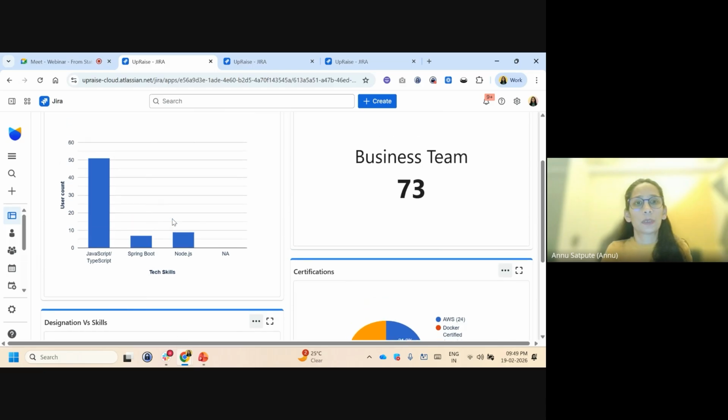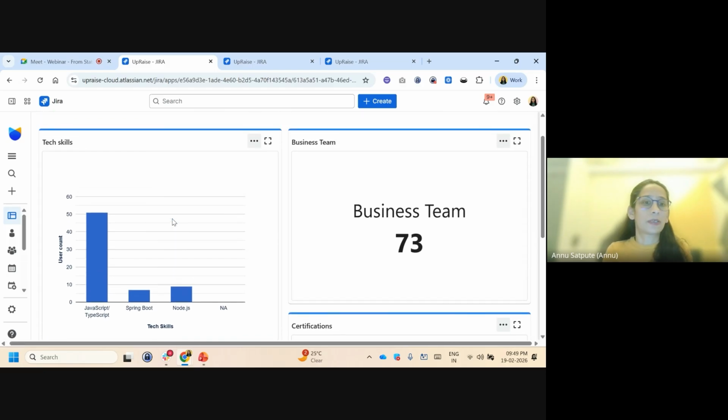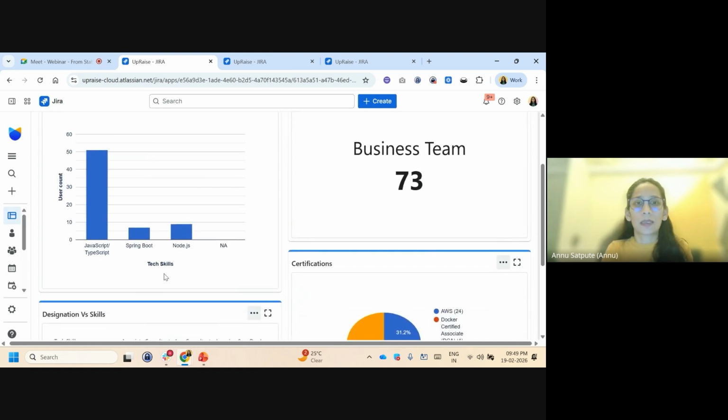So this dashboard will quickly help me make better decisions in terms of my team or any kind of data. So you can create these segments and pull that data out of the company directory into the analytical data or dashboard.